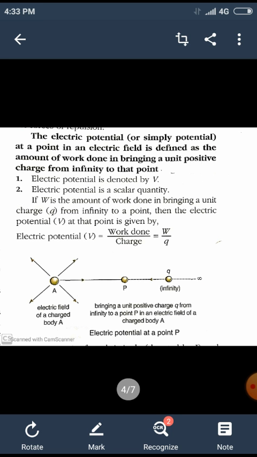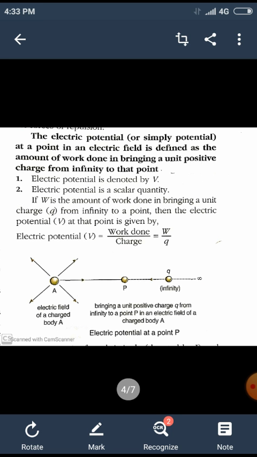So we can calculate electric potential mathematically by using the formula: work done by charge, because it is the work done in moving a unit positive charge. So you have charge in the denominator.